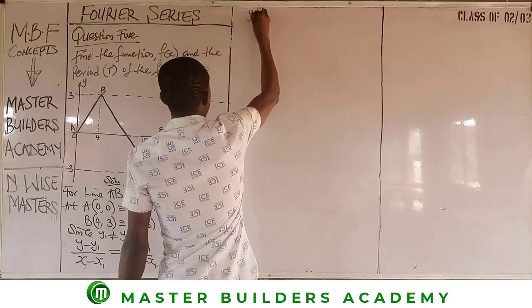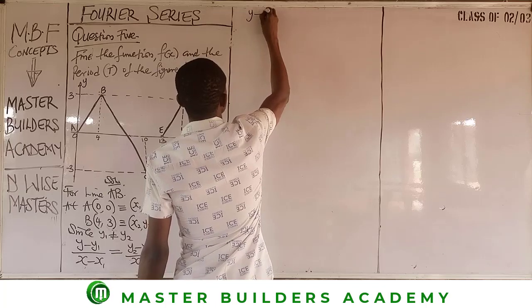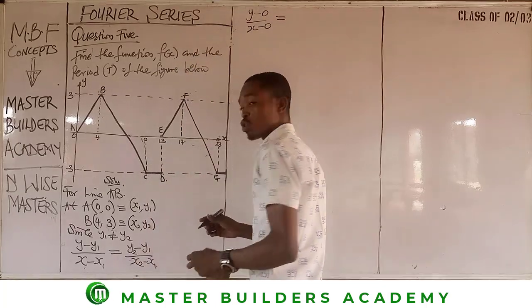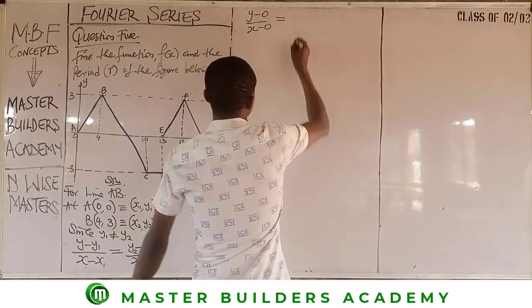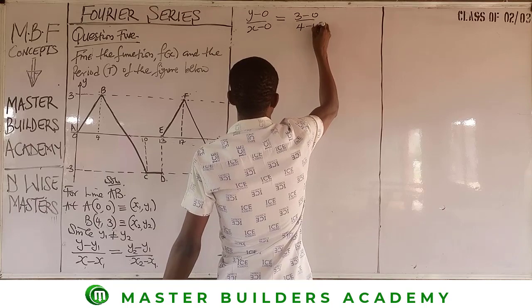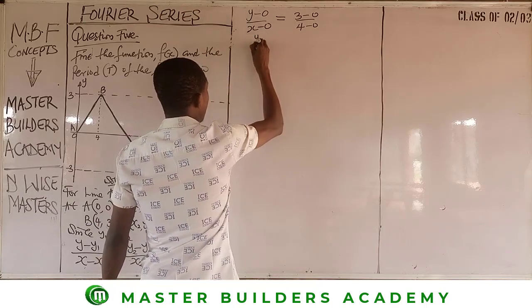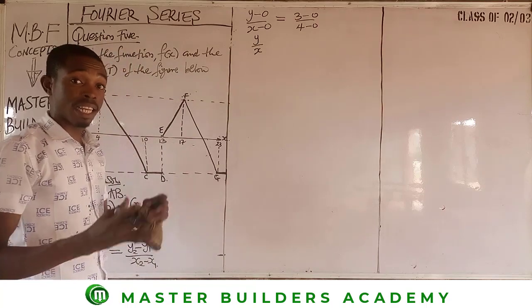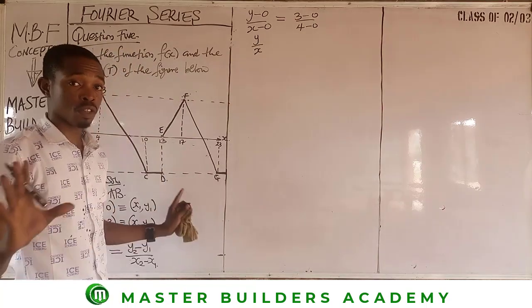We have y minus 0 all over x minus 0. At the initial level, both were 0. Then at the final level, this is 3 minus 0, and then 4 minus 0. So automatically, this will give us y over x. If we remove 0 from y and then remove 0 from x, we have the same result.